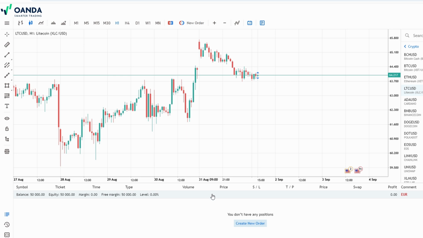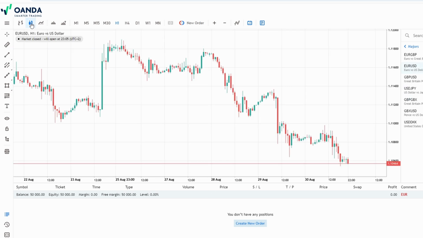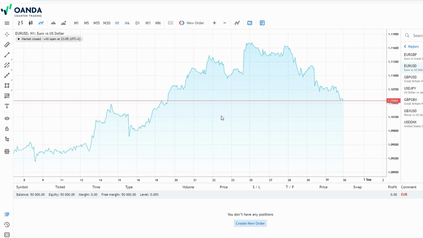Let's say you're looking at the euro to US dollar pair and want to get a sense of where the market might be headed. The platform provides a detailed chart that you can customize to suit your needs. You can select from various types of charts, whether you prefer candlesticks, bar charts, or line charts. Each candlestick shows you the opening, closing, high, and low prices for a specific period, which can be really helpful in identifying trends or reversals.